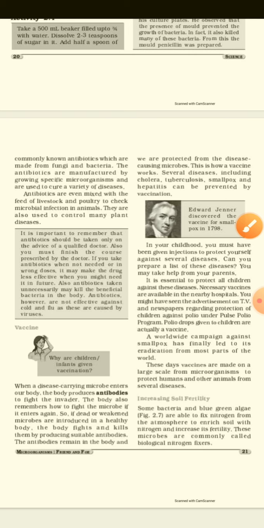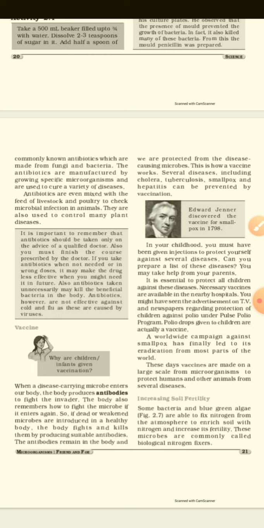Next, it is important to remember that antibiotics should be taken only on the advice of a qualified doctor. We generally take crocin if we have a severe headache, without showing it to the doctor, but that is wrong. We have to consult a qualified doctor, and only then take antibiotics. Otherwise it may be harmful for our body.